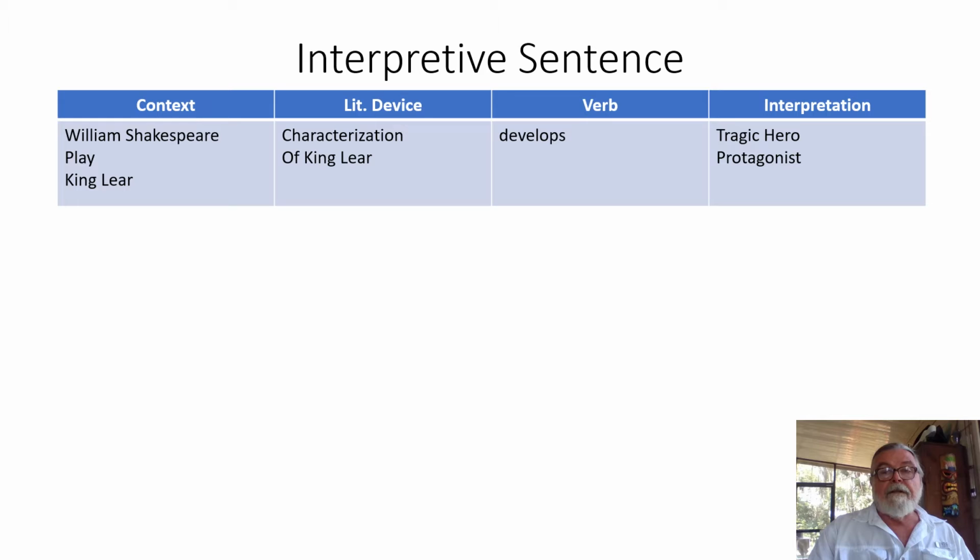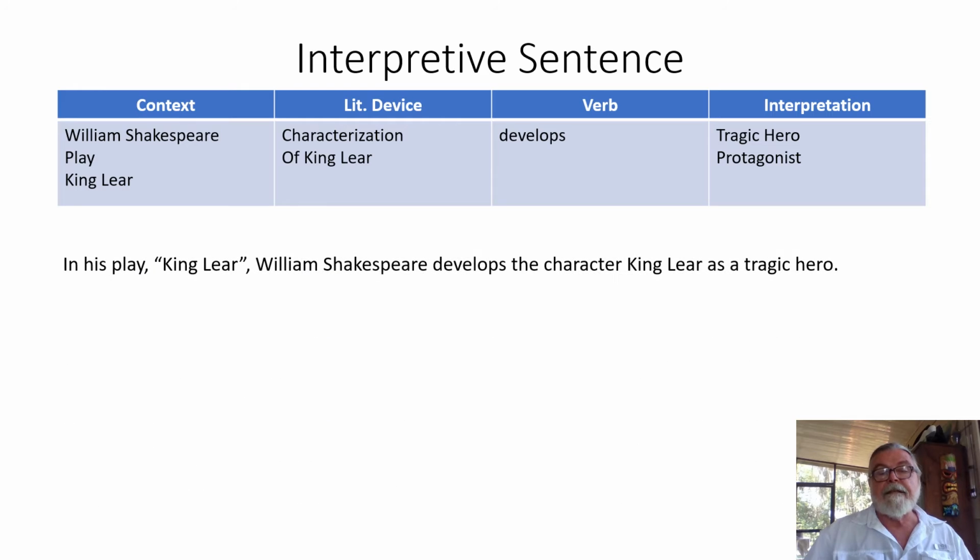Okay, so let's take a look, and remember we start off from the left and we move to the right, and we have everything we need to make our sentence like this. In his play, King Lear, William Shakespeare develops the character King Lear as a tragic hero. It's important that it addresses the topic, so we use the words in the question in our interpretive sentence chart, and we can ensure that the focus of our essay will answer the question.